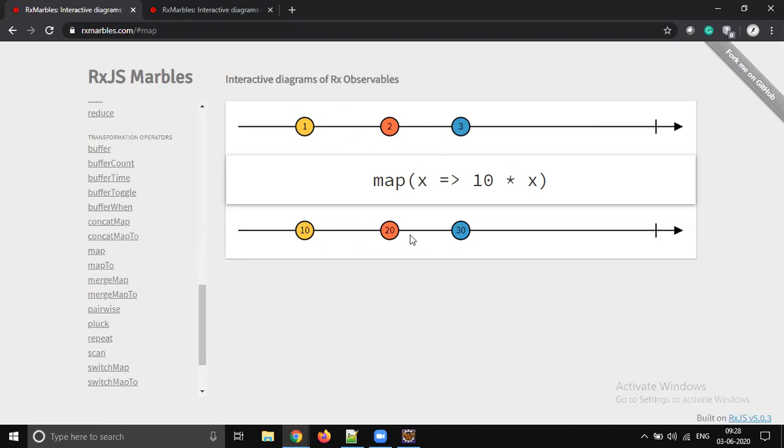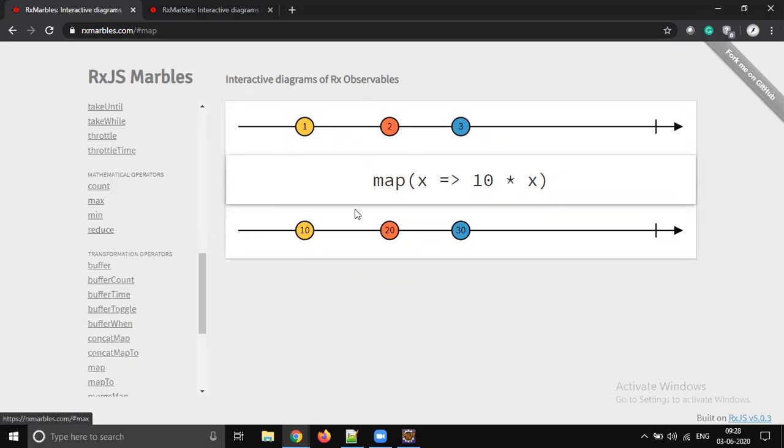So for example, if your publisher has 3 elements like 1 2 3, what does map do? Map will take each element, and what is the function we wrote? Multiplication with 10. So the output is going to be 10 20 30. So that's how the map works. The filter is different. Filter is going to filter the data, whereas the map is going to map the data.